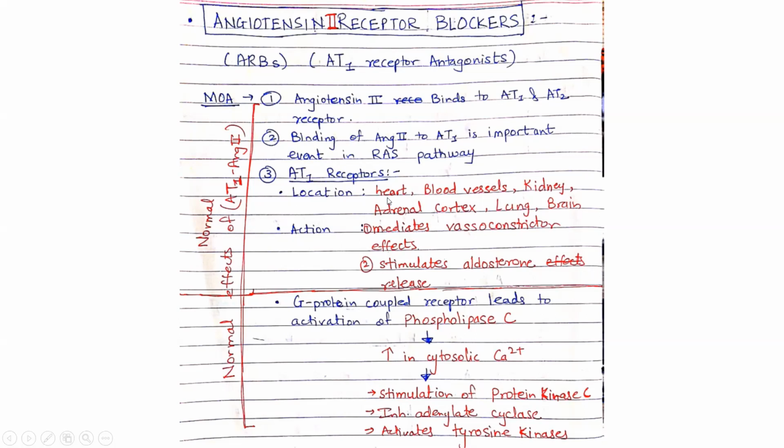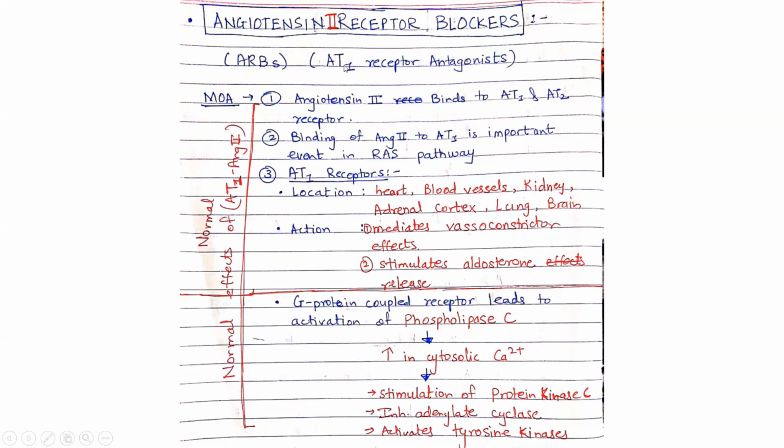And what is the location? Heart, blood vessels, kidney, adrenal cortex, lungs, and brain. And what are the actions of this binding? It mediates the vasoconstrictor action, plus it stimulates aldosterone release. So if I am able to have an antagonistic effect on the AT1 receptor, what is going to happen? The vasoconstrictor effect will be inhibited, plus stimulation of aldosterone release will be inhibited.